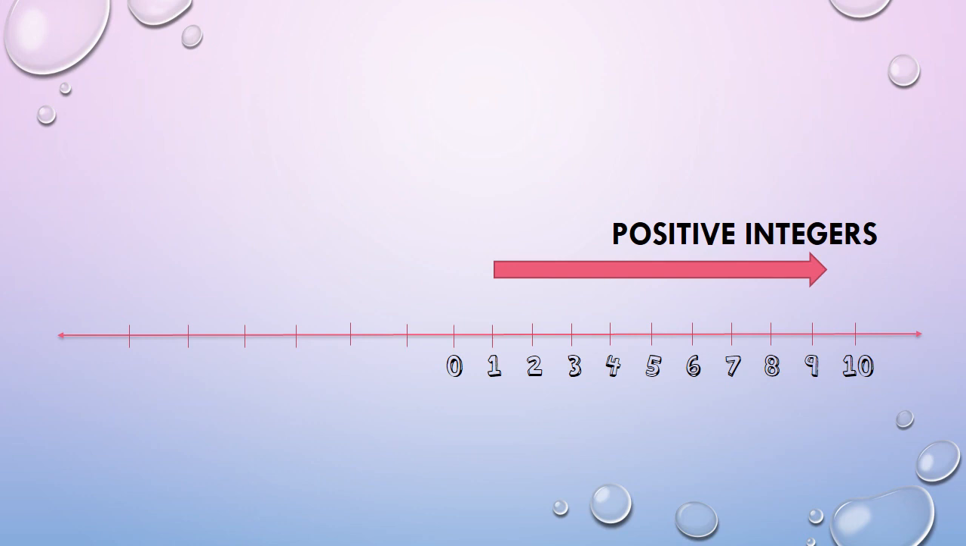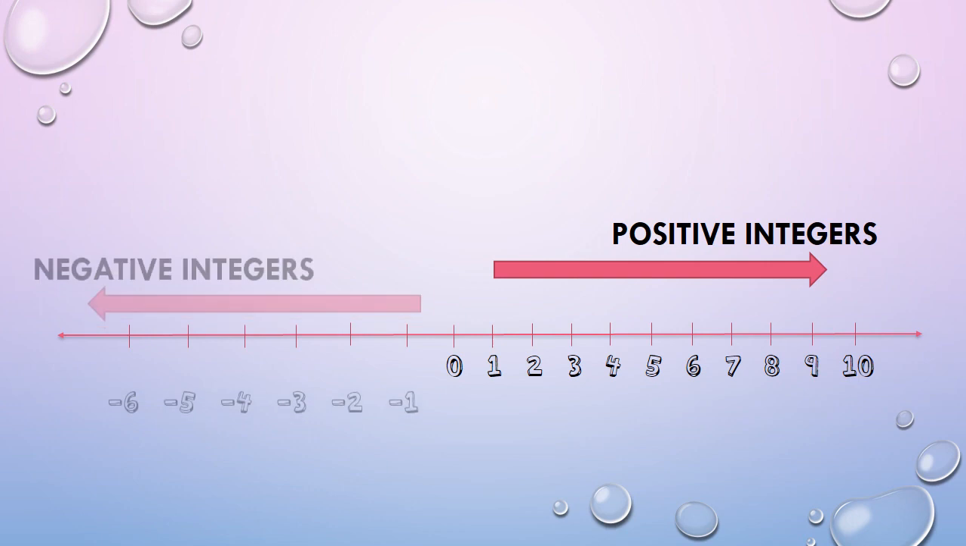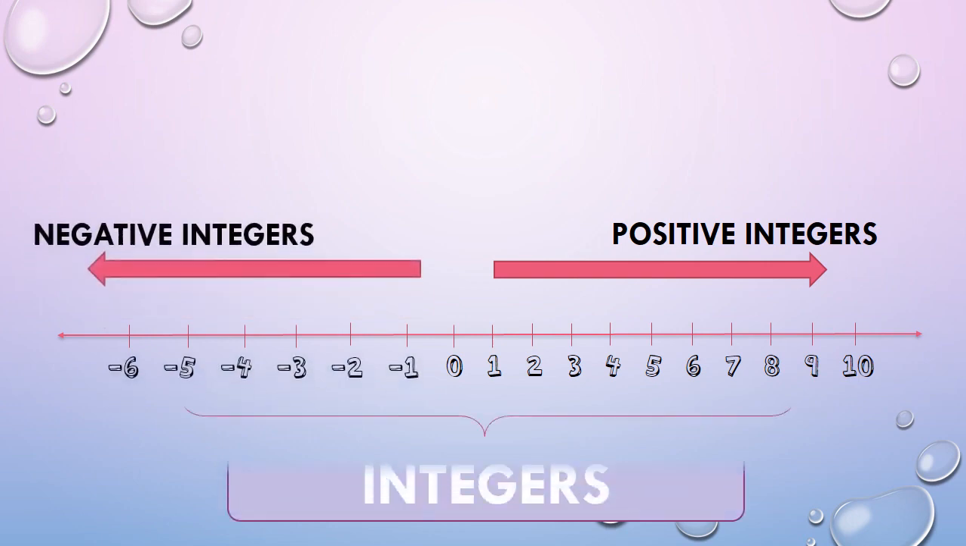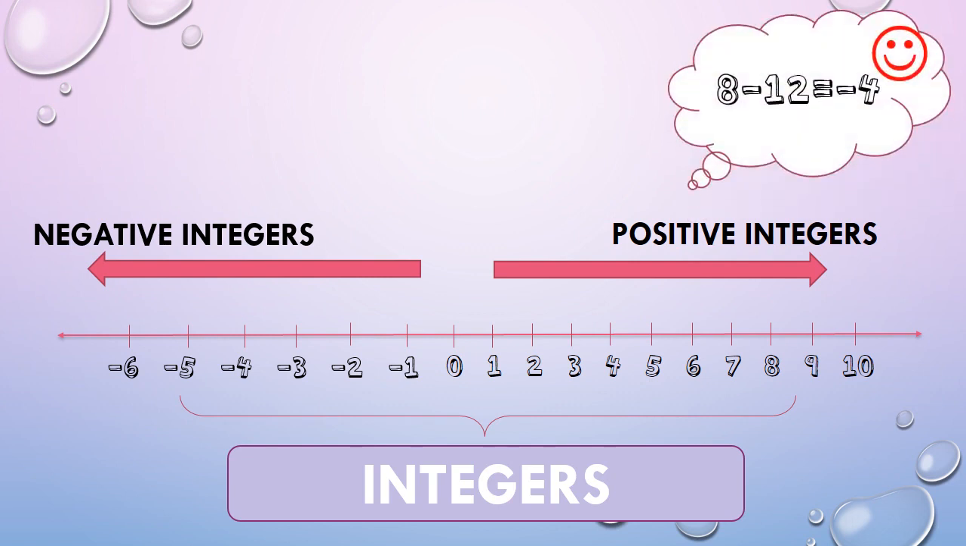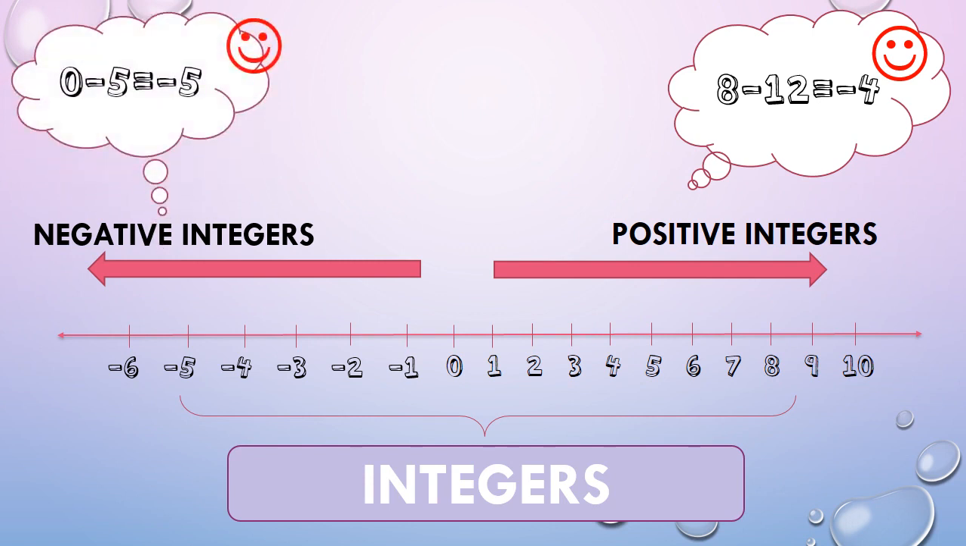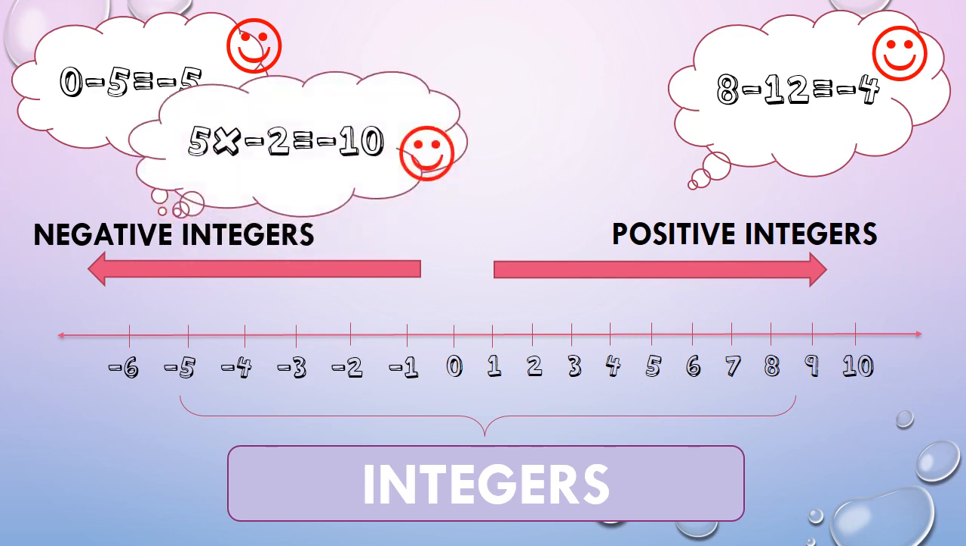They introduced another set of numbers which includes the set of whole numbers and its corresponding negatives, which they call the set of integers. Kaya nalaman nila na si negative 4 pala ay isang integer, specifically a negative integer. Another one is 0 minus 5 equals negative 5, which is also a negative integer. And 5 times negative 2 equals negative 10, which is again another negative integer. Akala nila okay na yon. Wala na silang problemang haharapin regarding numbers.